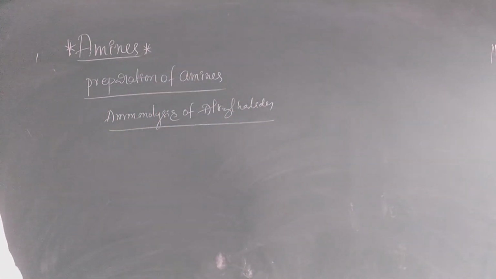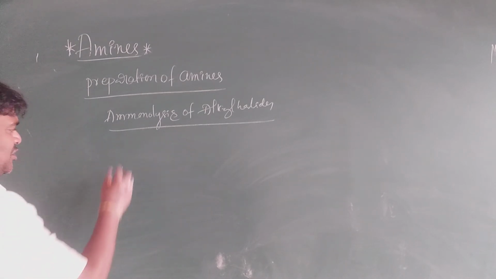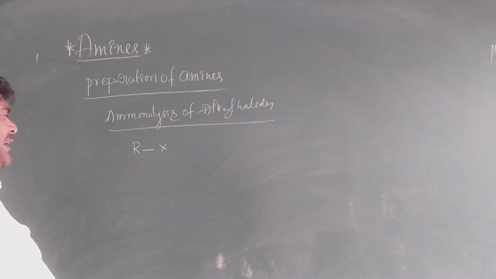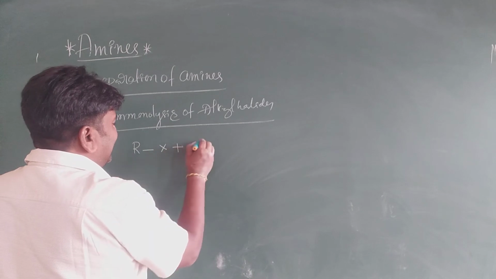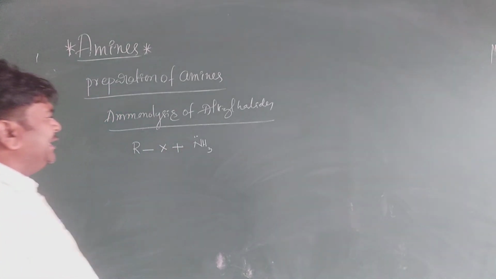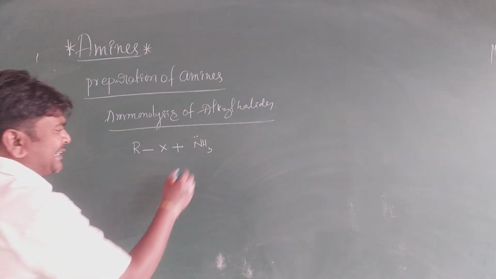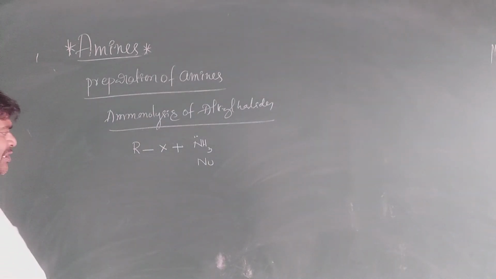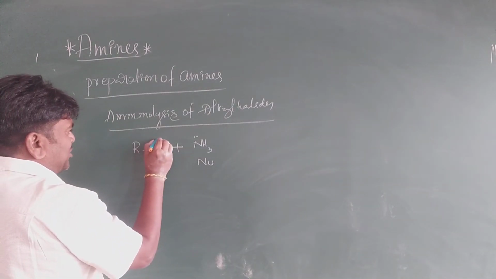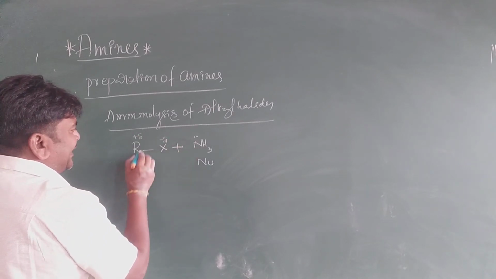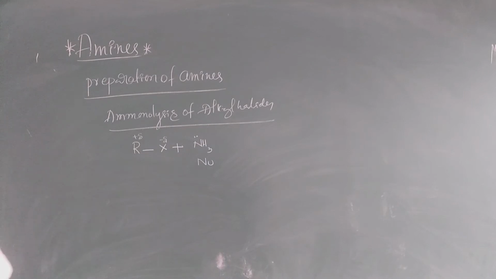My dear students, that is an alkyl halide. You know the alkyl halide functional group, that is R, X. The alkyl halide is treated with ammonia, NH3, which has a lone pair. In this reaction, ammonia acts as a nucleophile. The carbon has a partially positive charge and the halogen a partially negative charge. The nucleophile attacks here only. It is very, very important, my dear students.